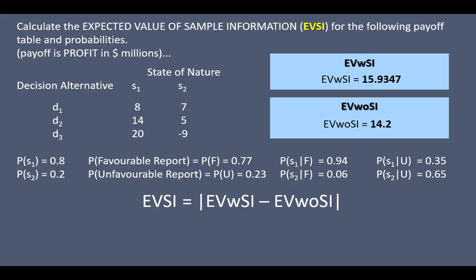So subbing in those two values into our formula, and once again, this formula makes it so it doesn't matter which way we do this subtraction, or whether I'm talking about a profit or a cost example, because we're dealing with the absolute value. We don't care about the negative sign. So even if this subtraction did come out negative, we would just ignore the negative sign and we would get the same answer in the end.